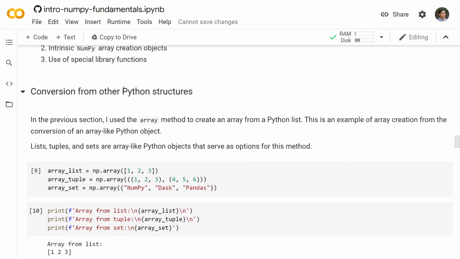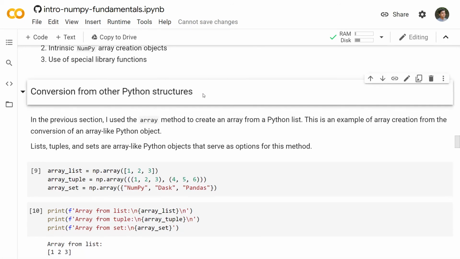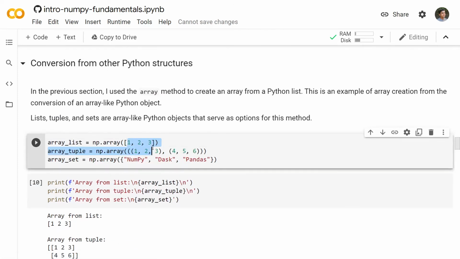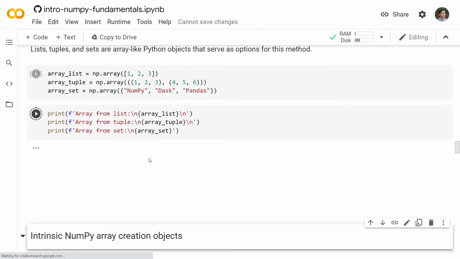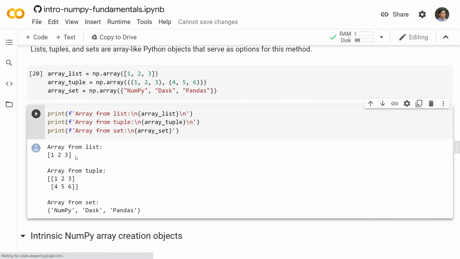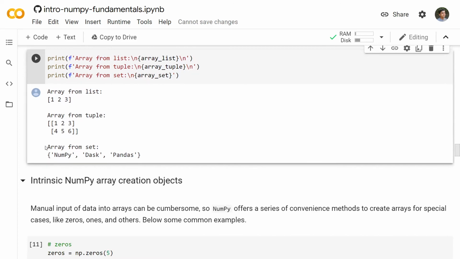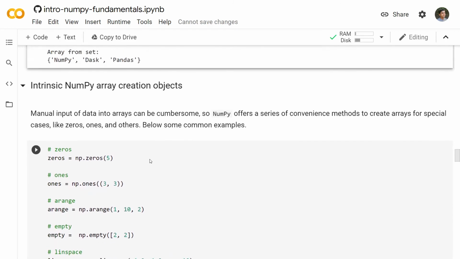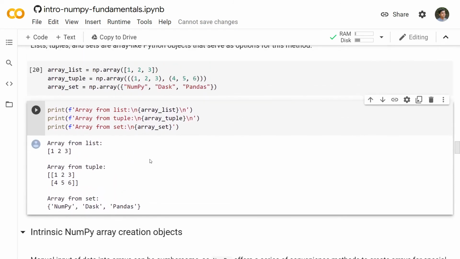So the first thing is how can we generate arrays from existing Python structures? As you can see here, we pass in a list to np.array and we get an array from a list, and we can also get an array from a tuple. Similarly, we can also get an array from a set. So let's quickly run these cells and verify. Array from a list, we get this. Array from a tuple, we get this ndarray, and we get this array from the set. Now, this was simple and very easy.